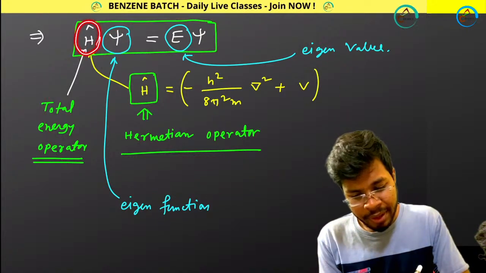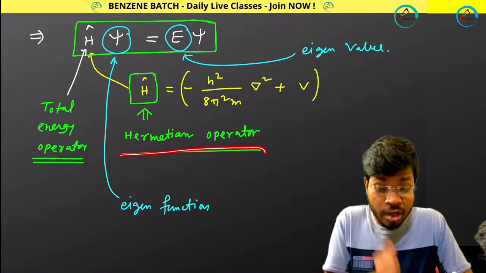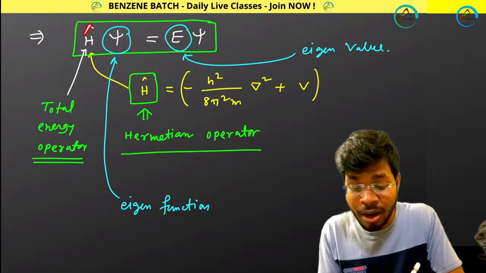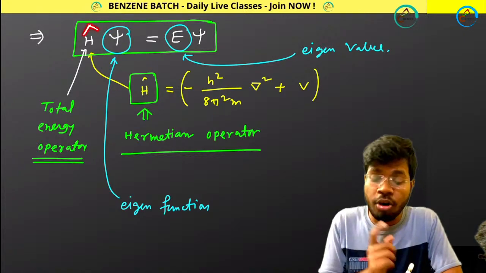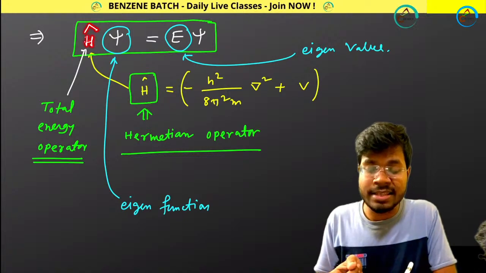H was your operator. The name of the operator was Hermitian operator. And whenever I am representing an operator, I need to give one hat or cap. Look at this, this hat or cap is on the H. That means H is the operator.